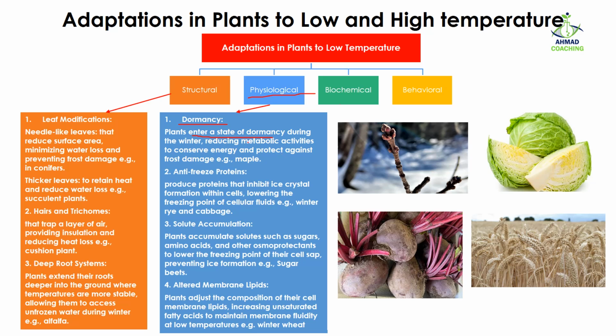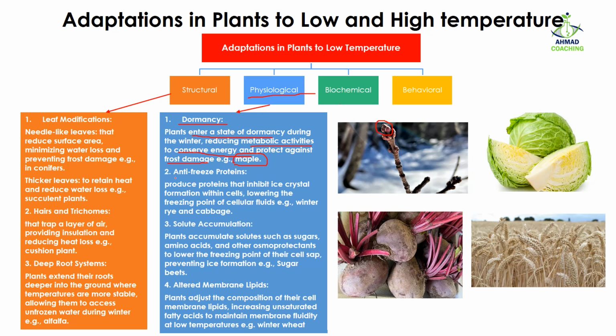The purpose of reducing the metabolic activity is to conserve energy and protect against frost damage. This kind of activity can be observed in maple trees. Here you can see the maple tree. It has formed this bud-like structure, showing that this plant has gone into a dormancy period.